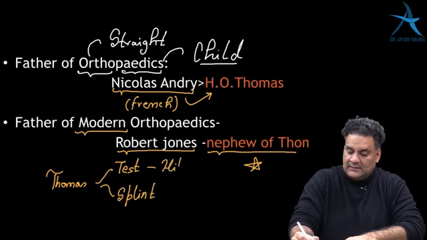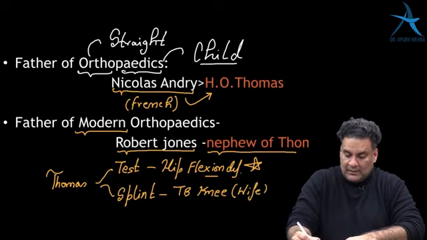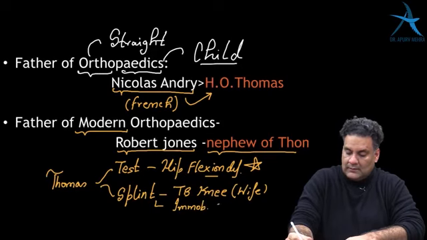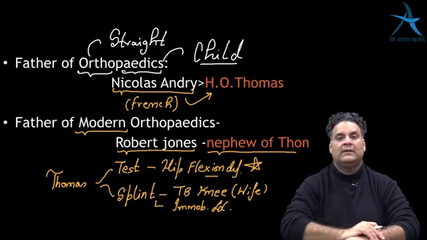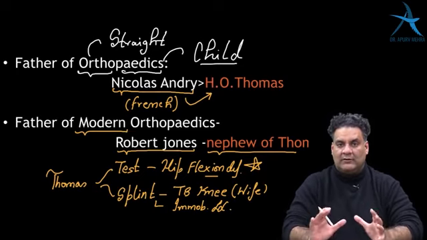Thomas test is for hip flexion deformity assessment. Thomas splint was designed for tuberculosis knee by Dr. Thomas for his own wife, but now it is used to immobilize the lower limbs. So this is about the scientists which you cannot forget.